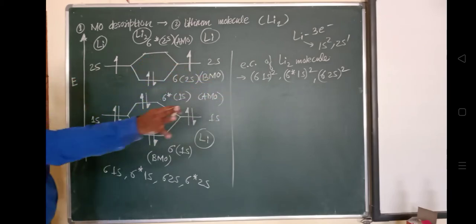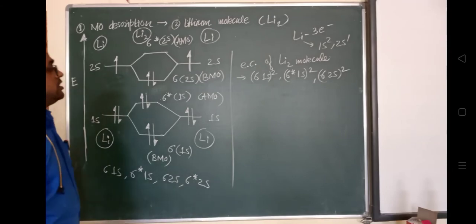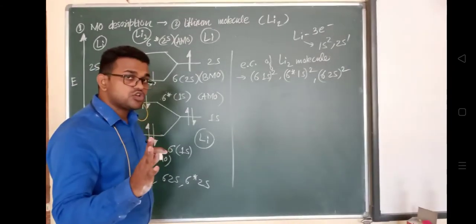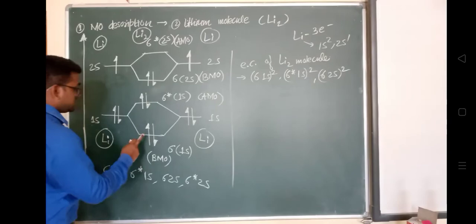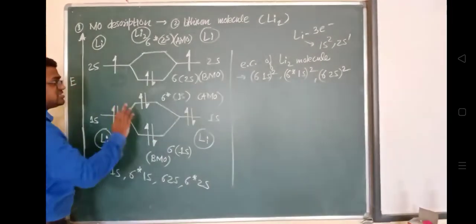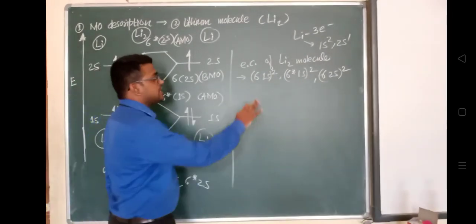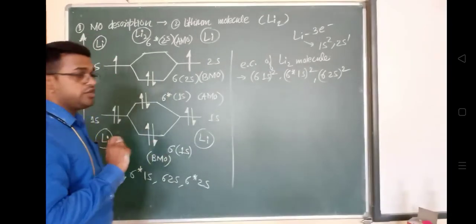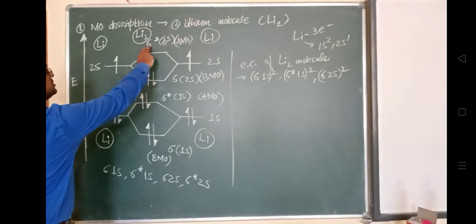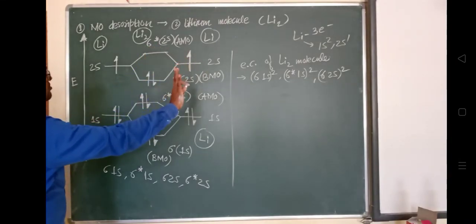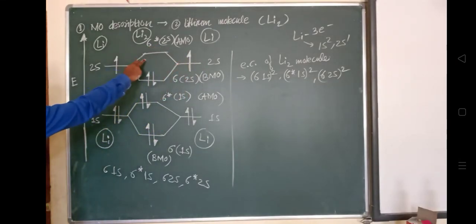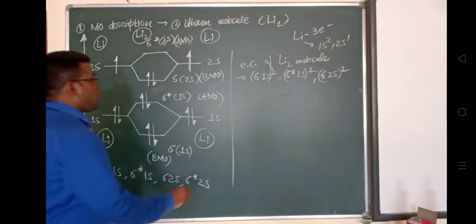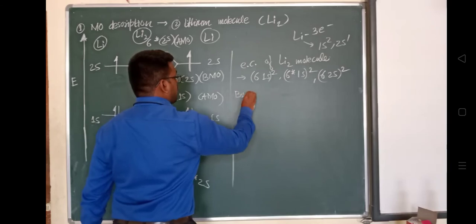That's why we will not write it in the electronic configuration, because the Li2 molecule has a total of 6 electrons: 1, 2, 3, 4 and 5, 6. These 6 electrons are shown in the electronic configuration of this lithium molecule. So we will not write sigma star 2s, because no electrons are present. This molecular orbital is vacant. Next is the bond order.